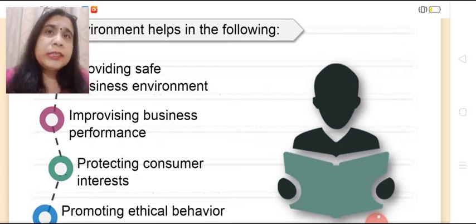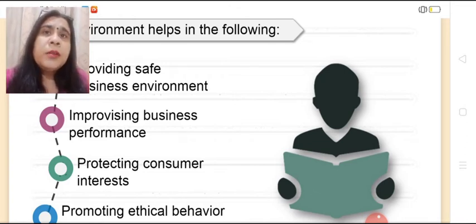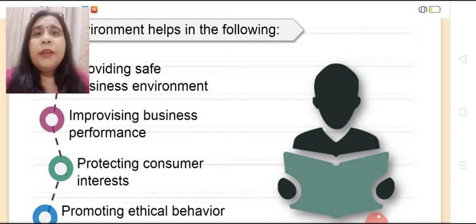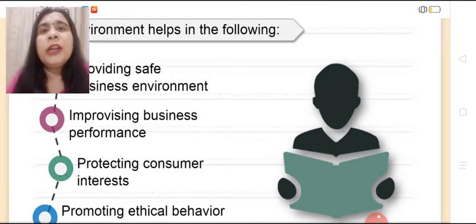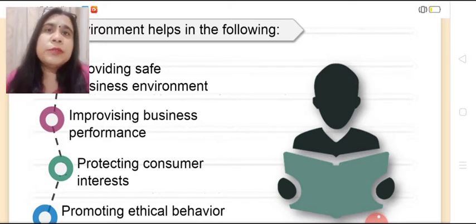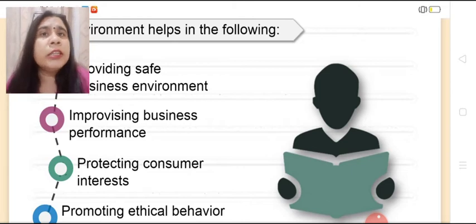So, let us take an example also. You might have seen that when we purchase medicines, it is written to be taken under the medical prescription, under the advice of the medical practitioner. What does it mean? This is law which is saying that any medicine cannot be taken without the medical prescription. As per the law, as per the guidelines given by the government, this warning is written on every medicine. Similarly, on all the tobacco products, on all alcoholic products, it is written that they are injurious to health. They are not good for consumption.